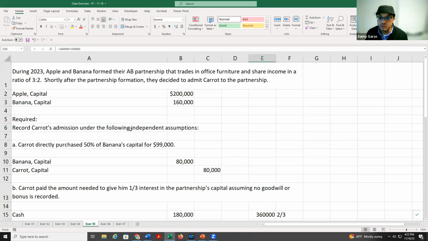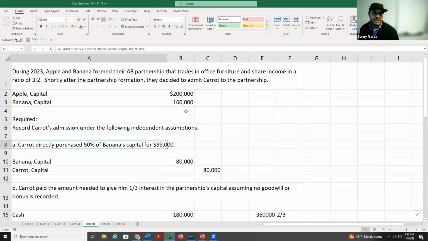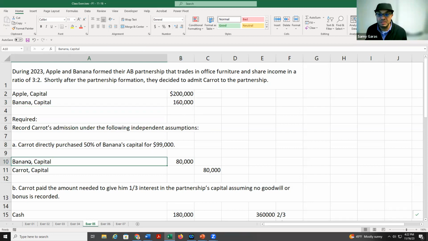It talks also about the admission, but we have two partners here with their capitals, and a third partner came to buy 50% from Banana Company. If the transaction goes between two partners, the company doesn't need to worry about the difference. So we take half of Banana Capital, 80,000, and we debit Banana Capital, credit Carrot. But what about the 99? I don't care about it, because this amount goes to the partner, not to the company.